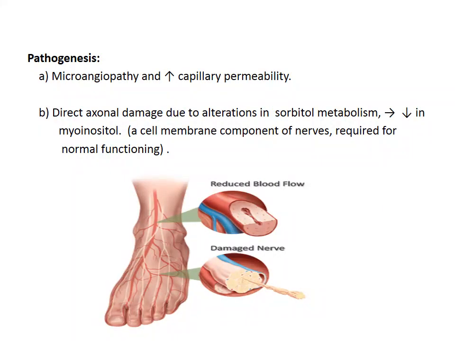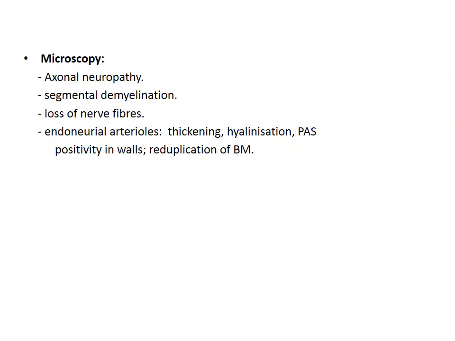The pathogenesis of diabetic neuropathy occurs due to microangiopathy, which was earlier explained, and due to increased capillary permeability. Also, there will be direct axonal damage, which occurs due to alteration in sorbitol metabolism. There will be a decrease in myoinositol, a cell membrane component of nerves, which is required for normal functioning. Microscopic features: there will be axonal damage, segmental demyelination, loss of nerve fibers, and endoneurial arterioles will show thickening, hyalinization, PAS positivity in the walls, and also reduplication of the basement membrane.